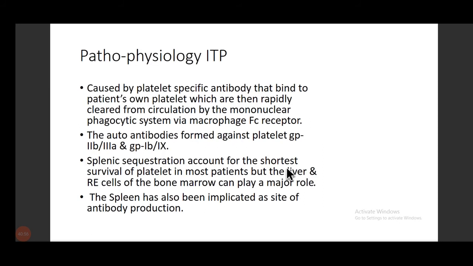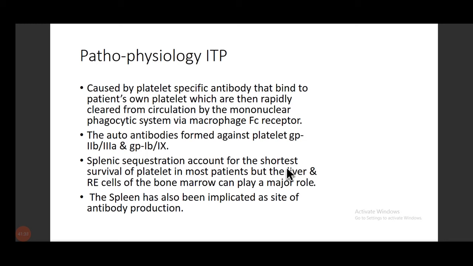Okay, what is the pathophysiology? As I have already explained, it is caused by platelet-specific antibodies that bind to the patient's own platelets, which are then rapidly cleared from the circulation by the mononuclear phagocytic system via the macrophage Fc receptor. Now these autoantibodies are classically formed against platelet glycoprotein IIb/IIIa and glycoprotein Ib/IX. So these are the two glycoproteins against which the antibodies are found, right?